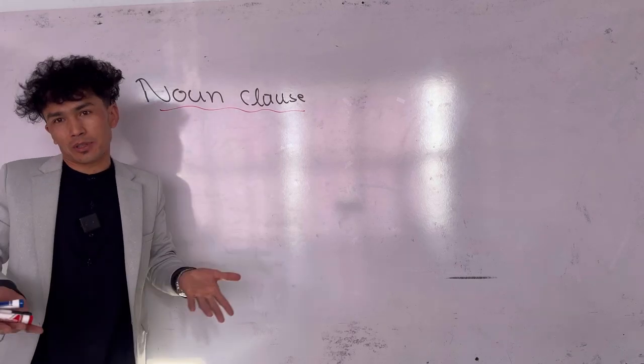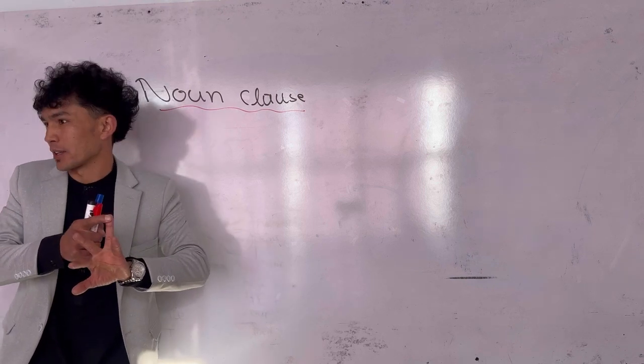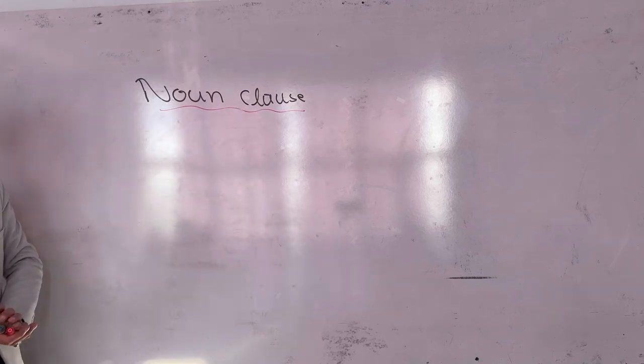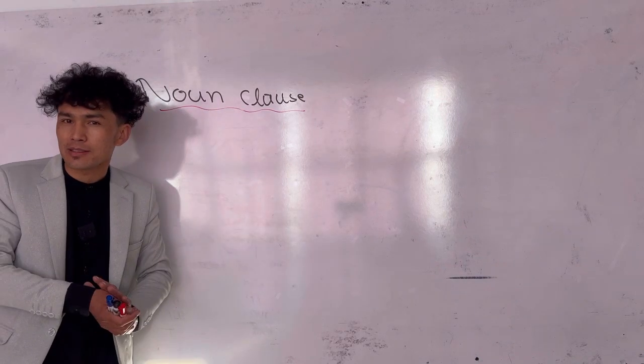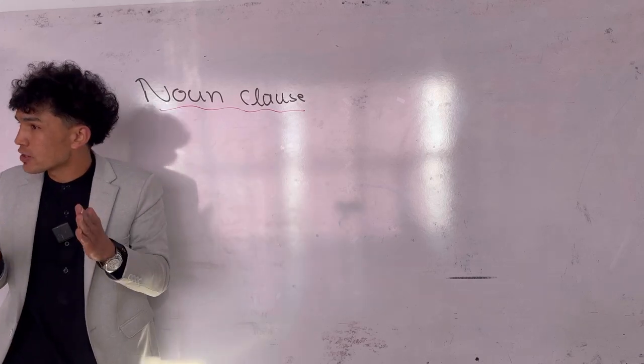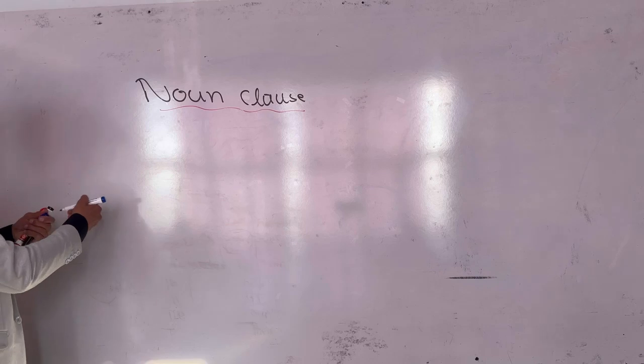Number one is noun class. The second is adjective class, and the third one is adverb class. We will talk about each individually later on. Just look at noun class. As the name suggests, a noun class is a group of words which function as a noun in a sentence. How? For example, look at the sentence.